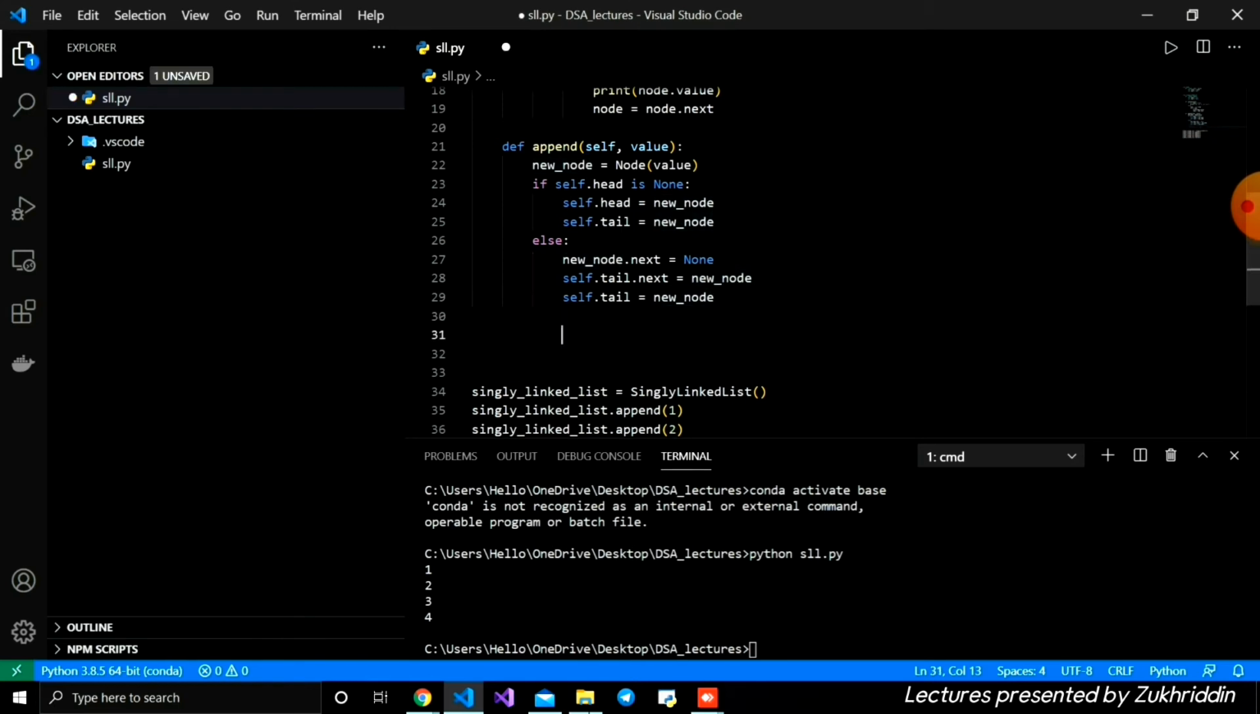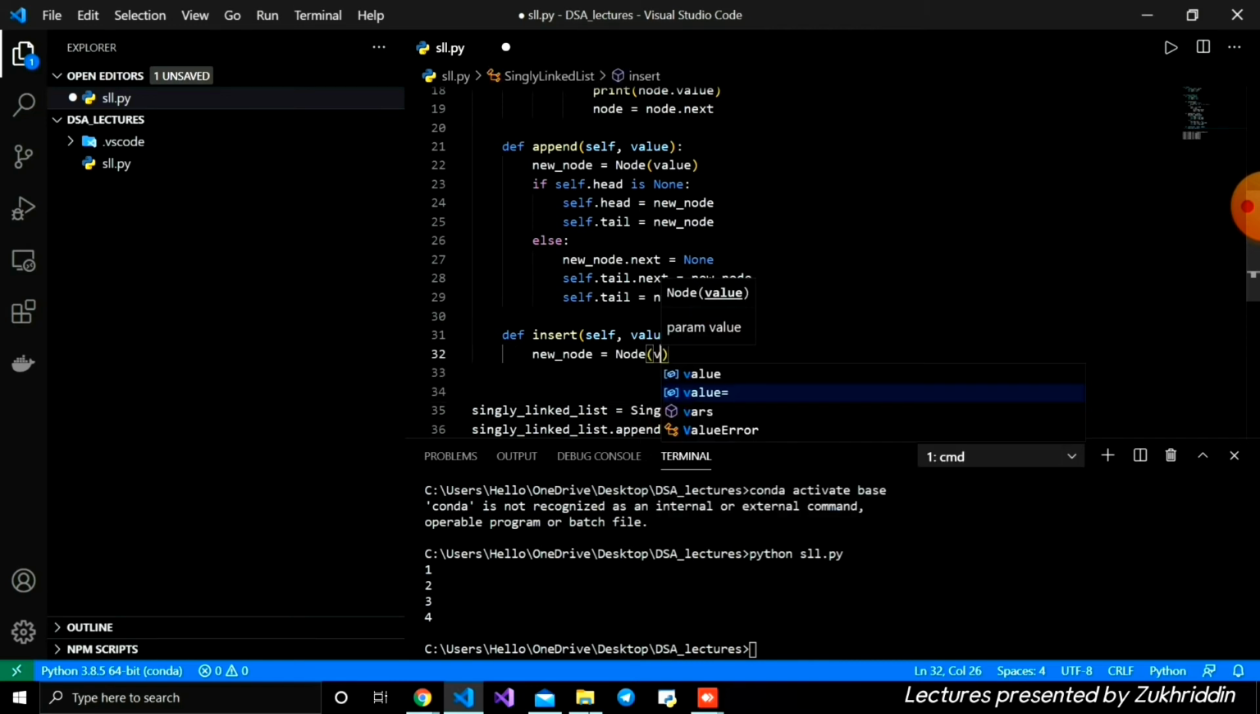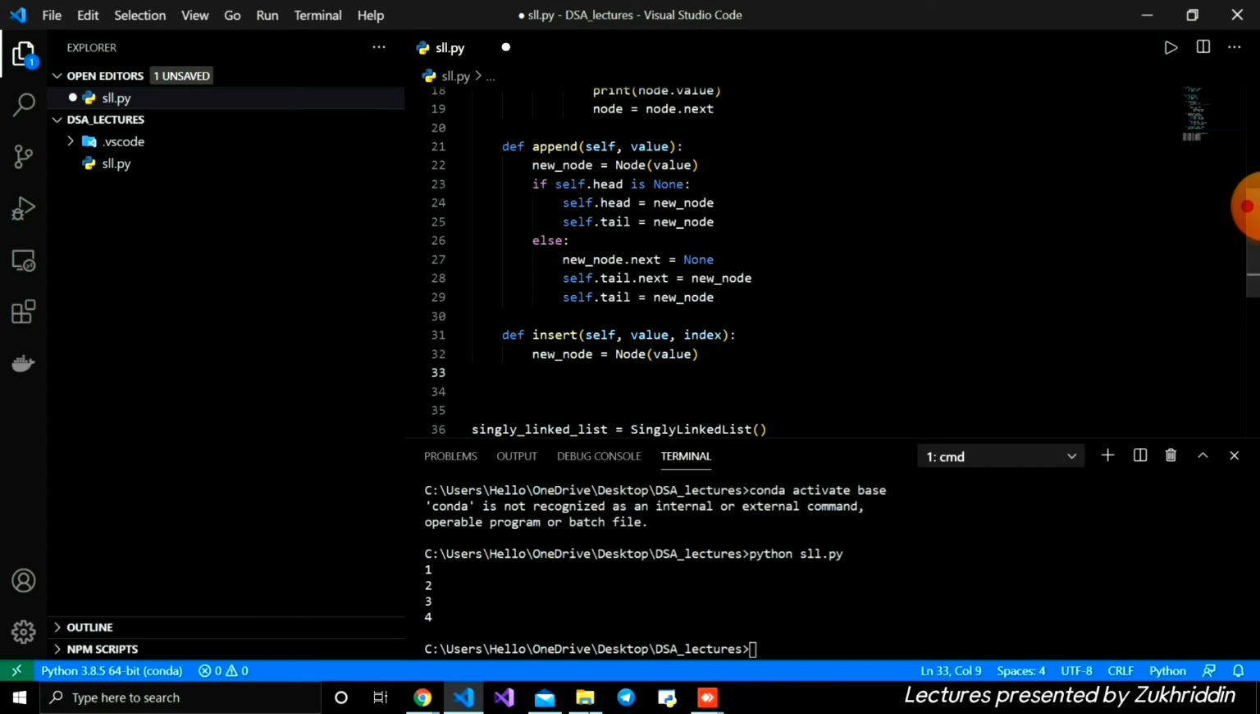We're going to create that insert function also, and I'm going to define a function insert, which takes the self parameter, and then the value and index also. And inside I'm going to create firstly an instance of node, new_node is equal to Node, giving the value. And after that, firstly we need to check, like we checked here. This is the same code.